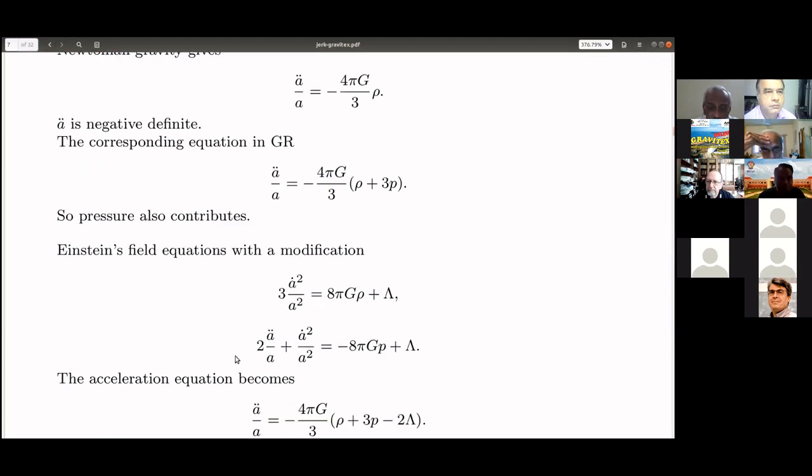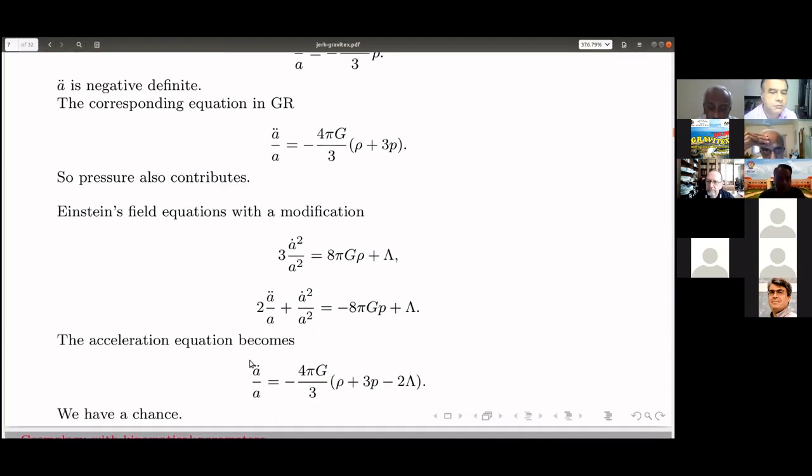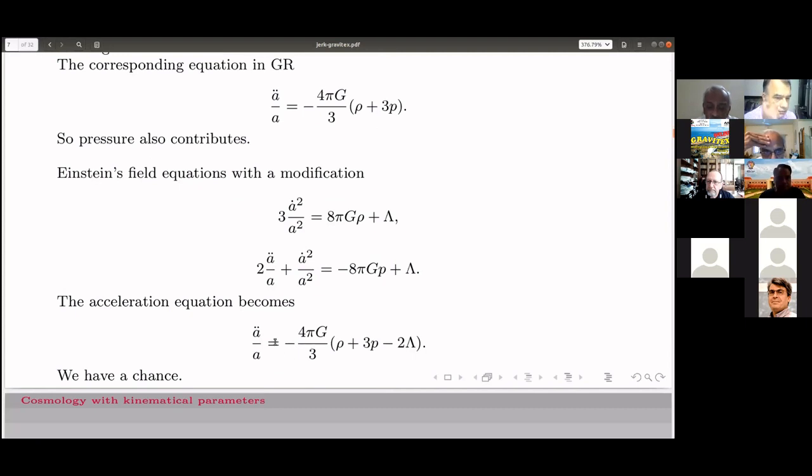And the acceleration equation, the corresponding Raychaudhuri equation, becomes this: a double dot by a is equal to minus 4 pi G over 3 times rho plus 3p minus 2 lambda. So if lambda is sufficiently positive, then this minus 2 lambda can overcome the effect of rho plus 3p and make a double dot by a a positive quantity. So that gives us the chance.